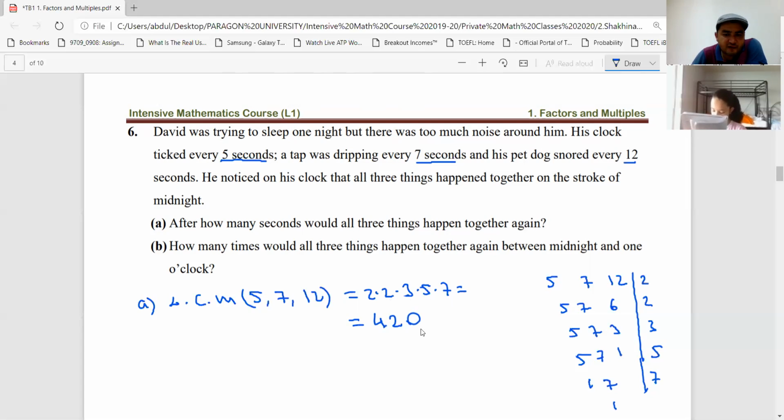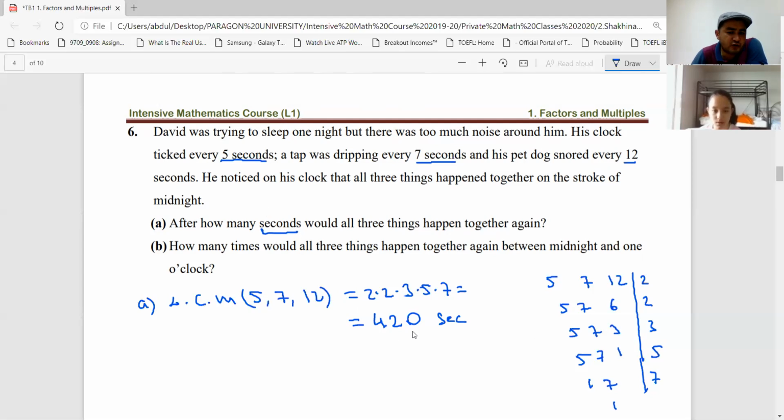So that means that after 420 seconds, right? But it says after how many seconds? So after 420 seconds, all these 3 things happen together again. At midnight it happened, and after 420 seconds it happens again.